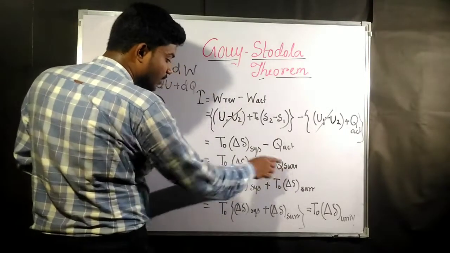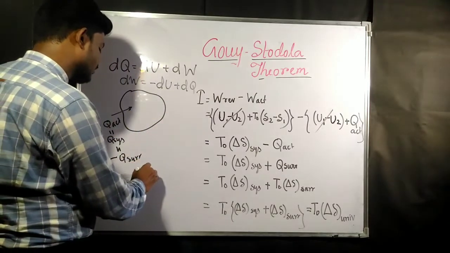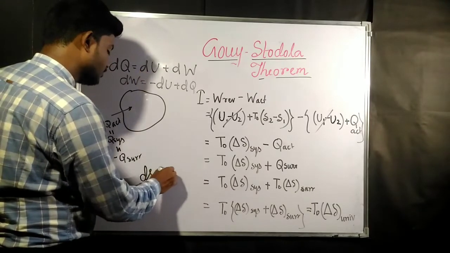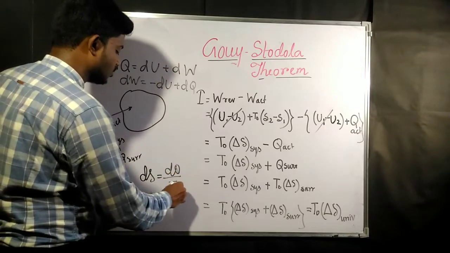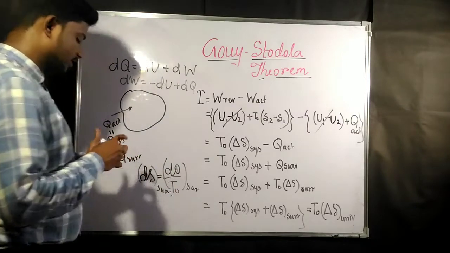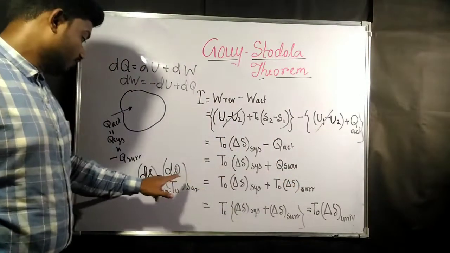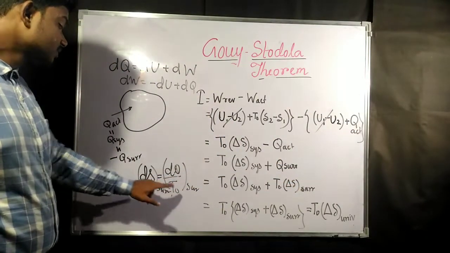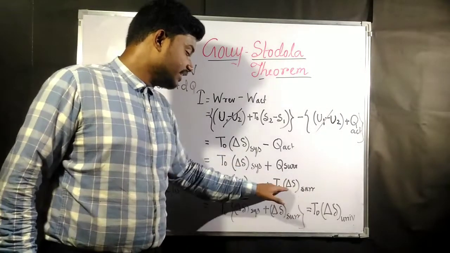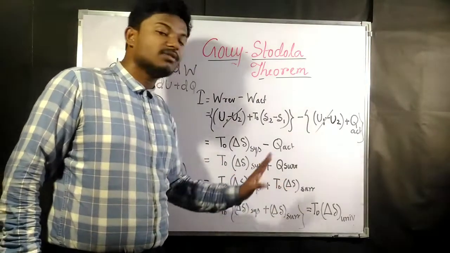Now again, what is Q surrounding? In the last lecture we found that ds is dq by T naught, for the surrounding. Here dq is the amount of heat transferred, which is Q surrounding. So dq surrounding we can write as T naught into ds surrounding. So the final expression has become T naught into del S system plus T naught into del S surrounding.